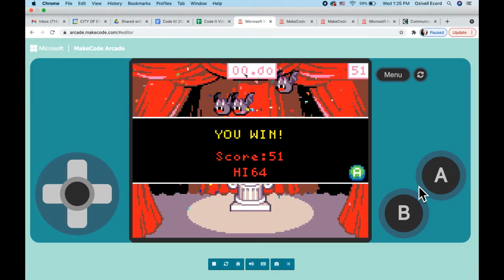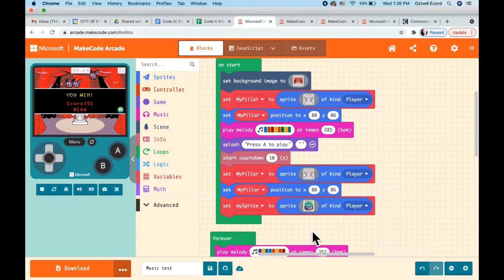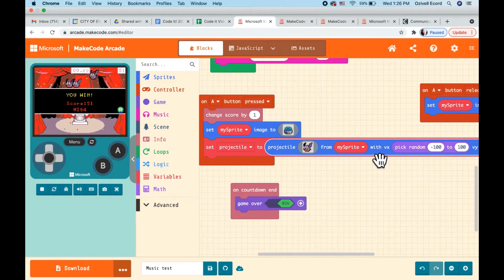We're going to assign a sound to the bat. Every time I press A and a bat comes out of the A button on the screen, there's going to be a sound that accompanies that, a sound effect. Okay, and it's pretty simple. So let's get back to it. I'm going to minimize here, and we're going to scroll down.